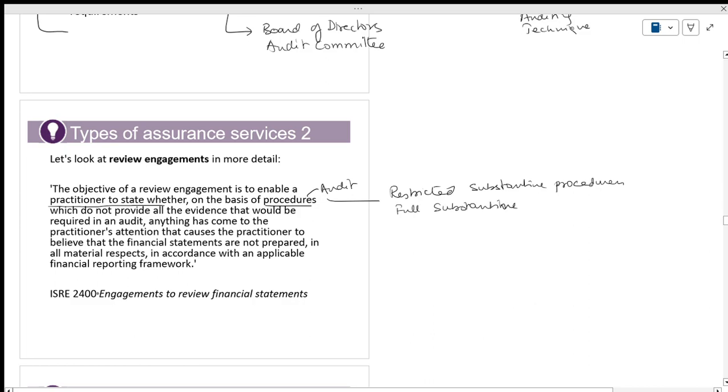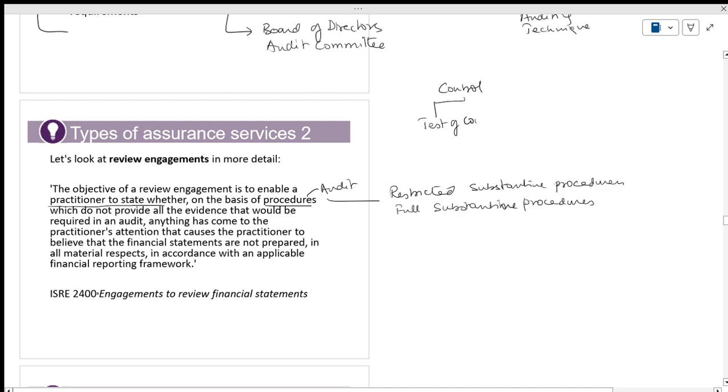This is the auditing language. Whichever subject I teach, I tell my students that you should be clear about the language. In SBL, you should know what the words are. The internal auditor will put in the controls and they will test those controls.